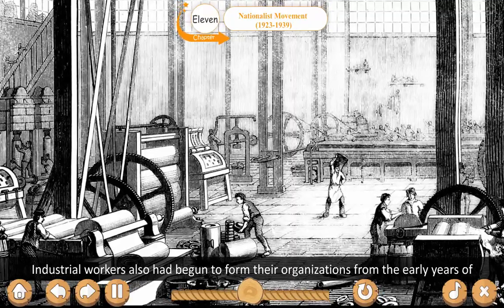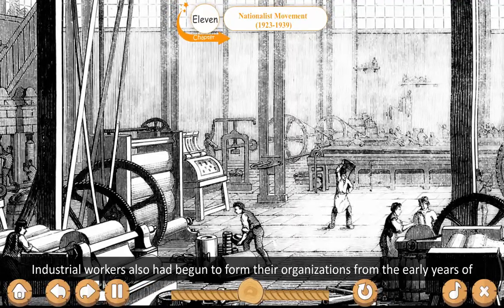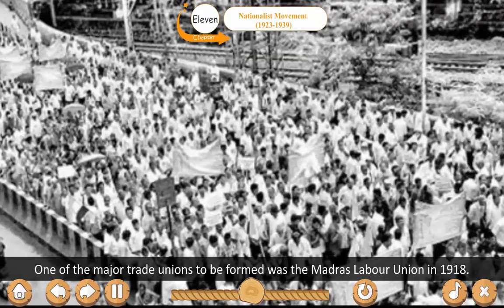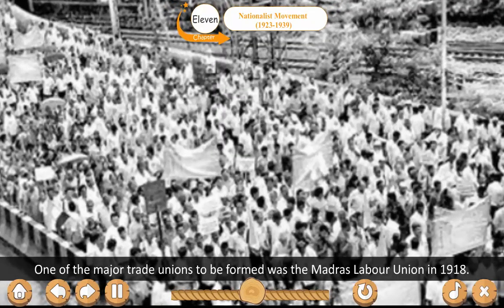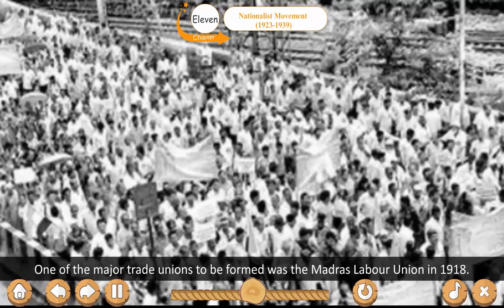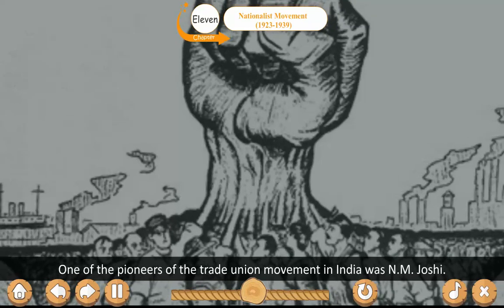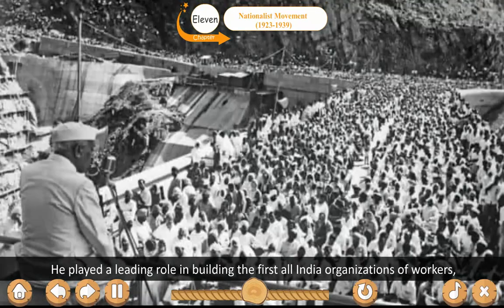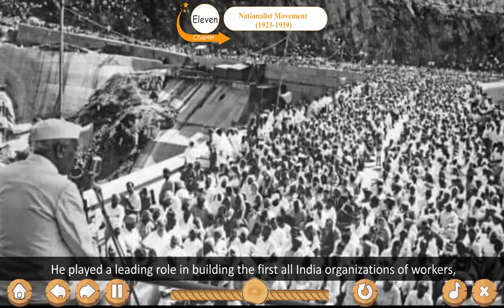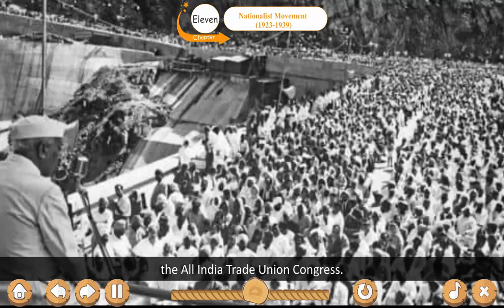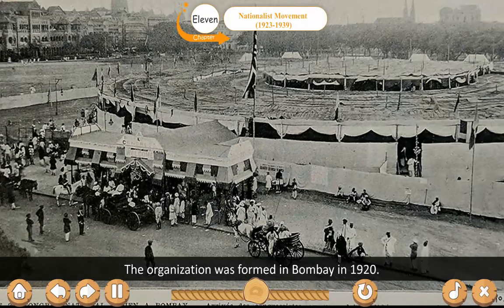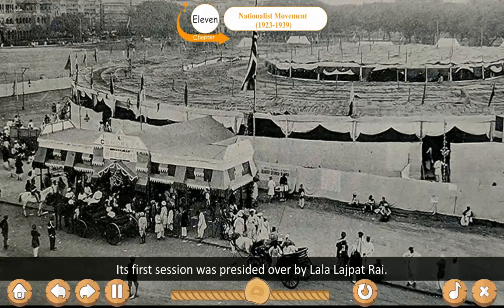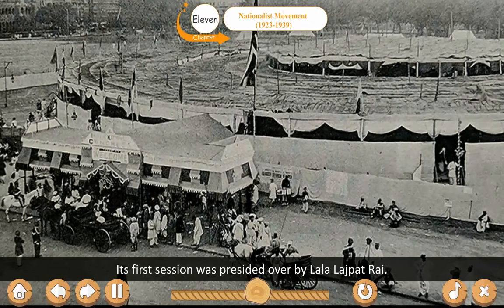Industrial workers also had begun to form their organizations from the early years of the 20th century. One of the major trade unions to be formed was the Madras Labour Union in 1918. One of the pioneers of the trade union movement in India was N.M. Joshi. He played a leading role in building the first All India organization of workers, the All India Trade Union Congress. The organization was formed in Bombay in 1920. Its first session was presided over by Lala Lajpat Rai.